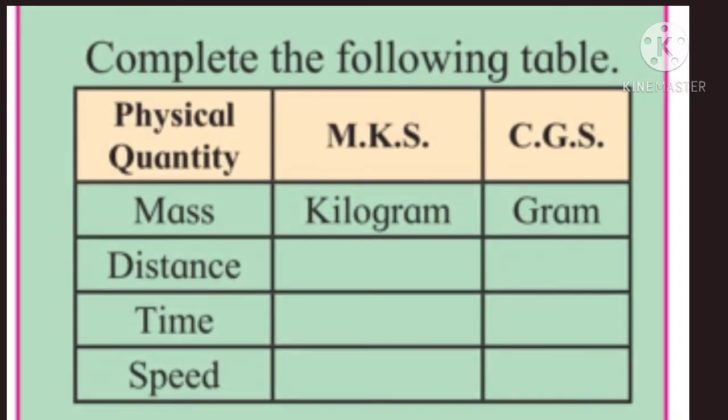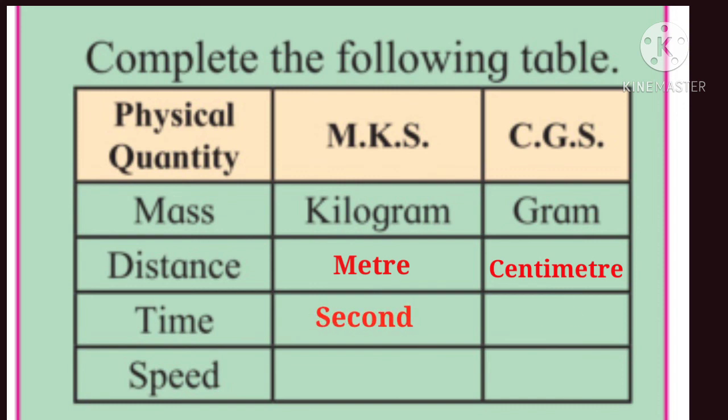Complete the following table. Students, here are some physical quantities given and you have to write units of these quantities in MKS system and CGS system. For example, the unit of mass in MKS system is kilogram and CGS system it is gram. Unit of distance in MKS system is meter while in CGS system it is centimeter. Unit of time in MKS system is second and in CGS system it is second only. Unit of speed in MKS system is meter per second, while in CGS system it is centimeter per second.